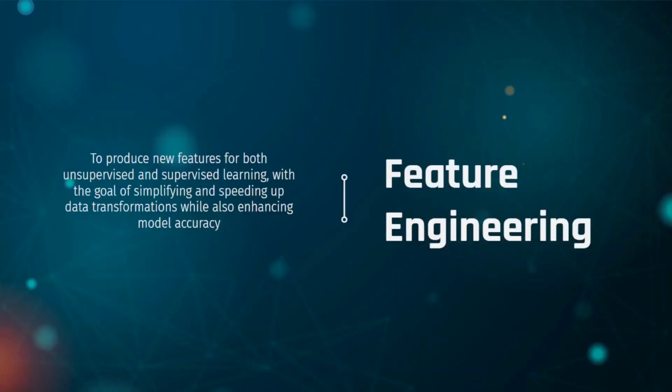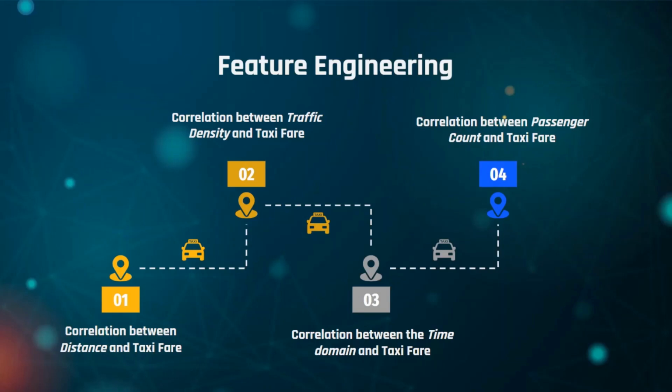Now we will introduce our feature engineering. There are 4 main features we did for our feature engineering, starting off with distance and time, which should affect the fare amount based on domain knowledge, followed by possible features such as traffic density and passenger count. Some of these features do not exist in the original data frame, thus we perform feature engineering using existing features in the data frame to generate them. We will elaborate on how these features were generated in the next few slides.